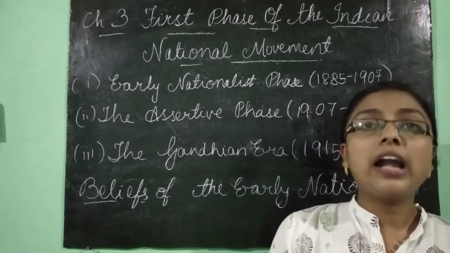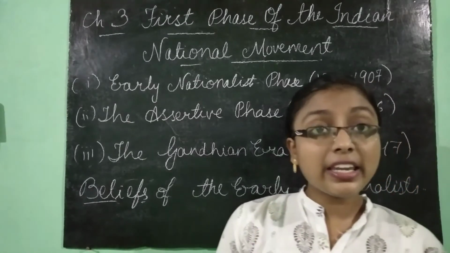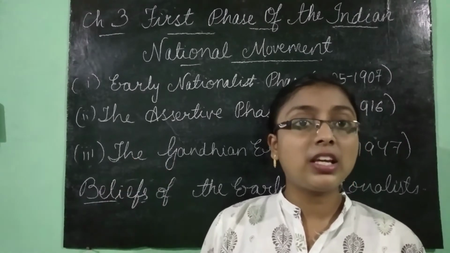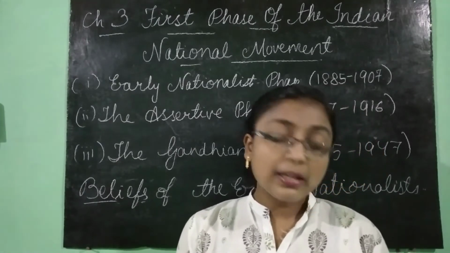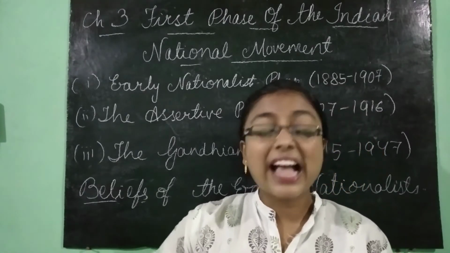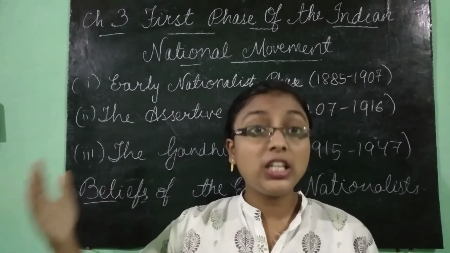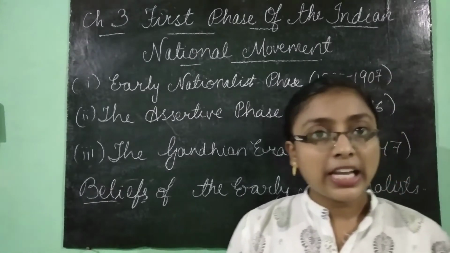Like, under British rule, India was able to leave behind the ill practices of sati, untouchability, and child marriage. By citing these examples, they thought that if the British continued their rule in India, it would surely be for the good of Indians.